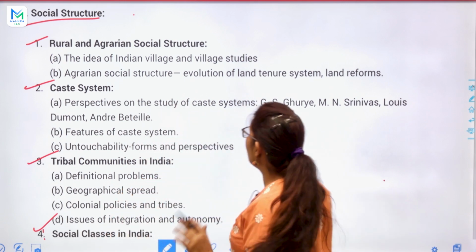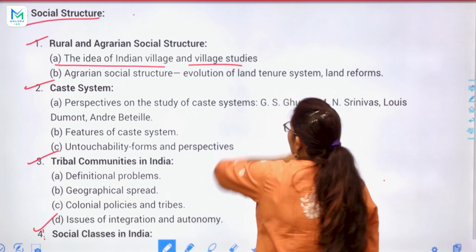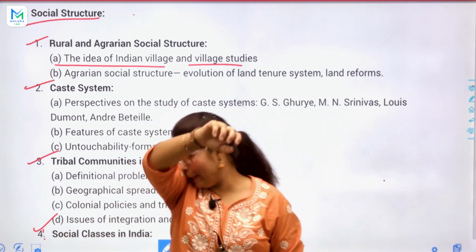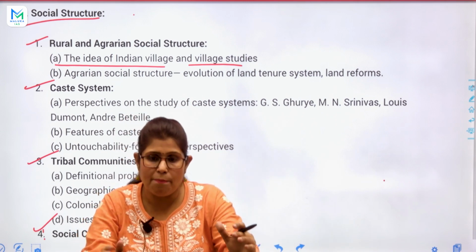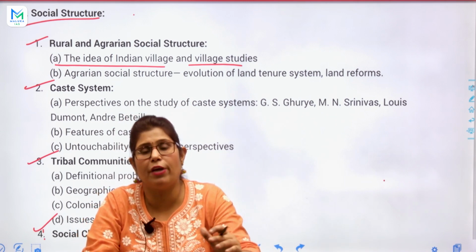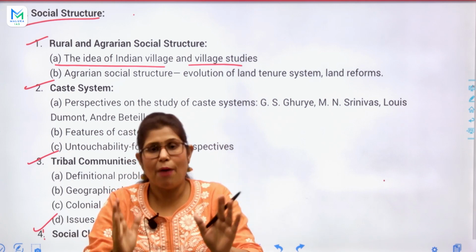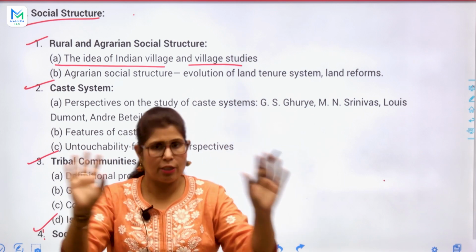Rural and agrarian social structure, the idea of the Indian village and village studies. Gandhi ji always said that if we want to know India, first of all we must know the Indian villages. Bharat gaon mein basta hai, that's true.